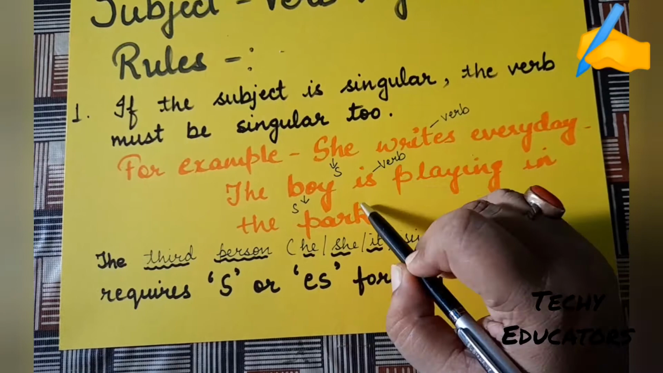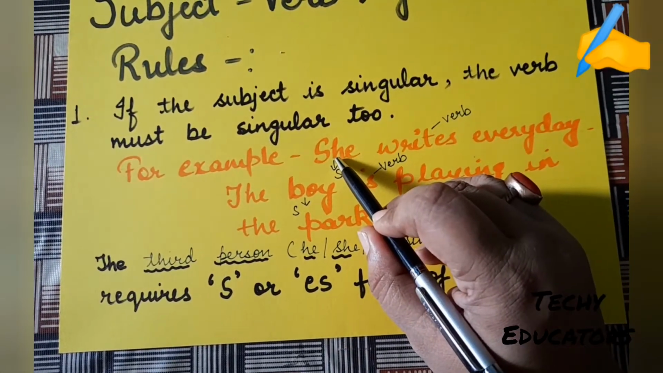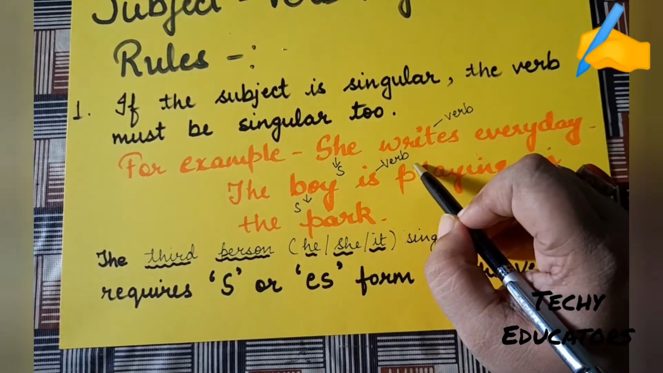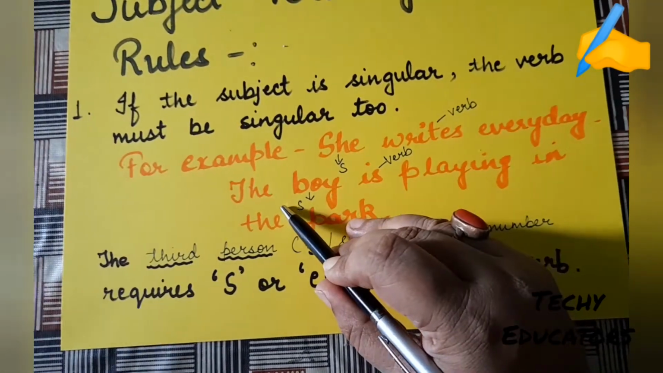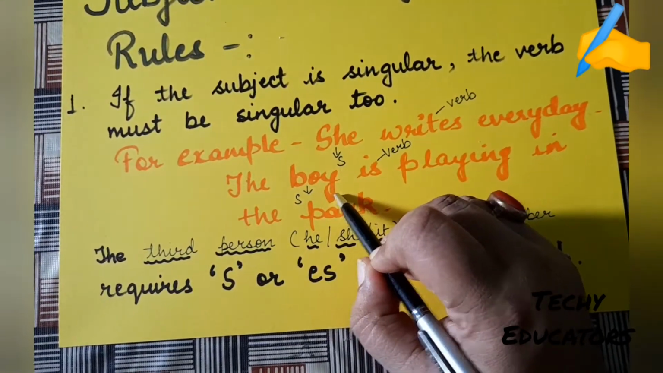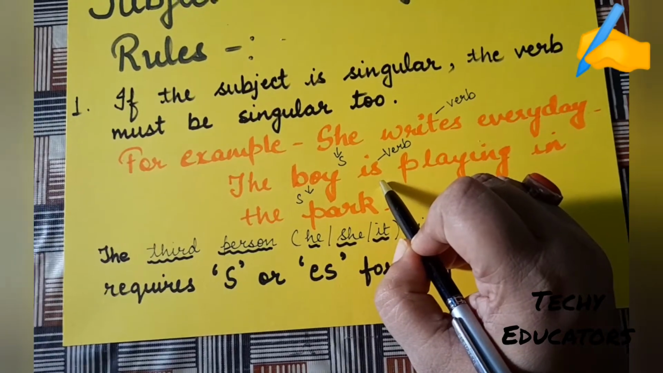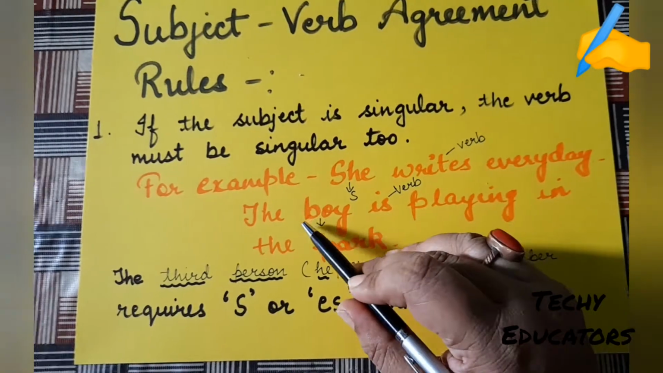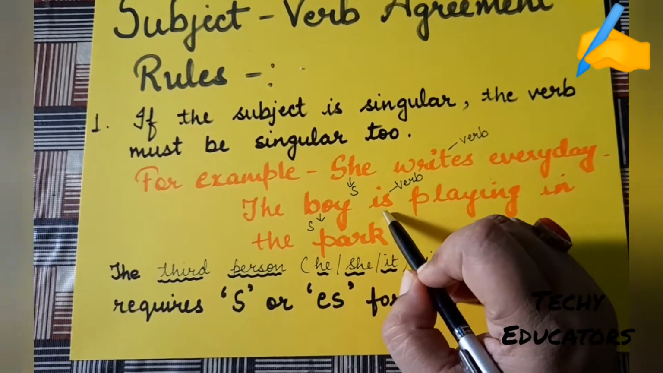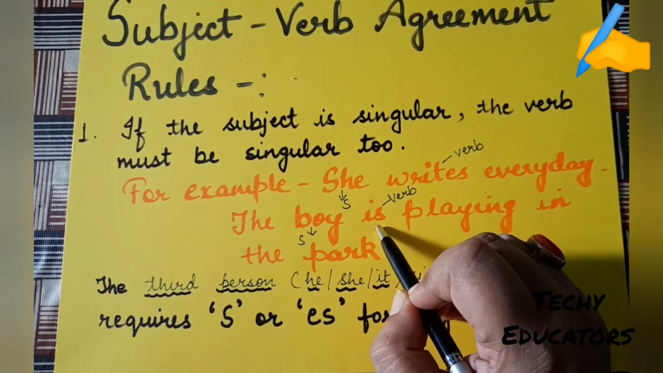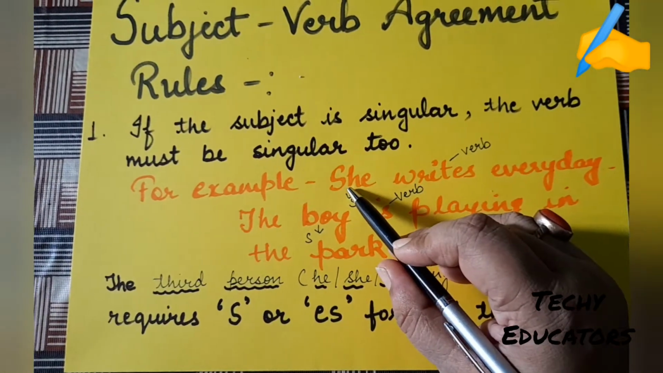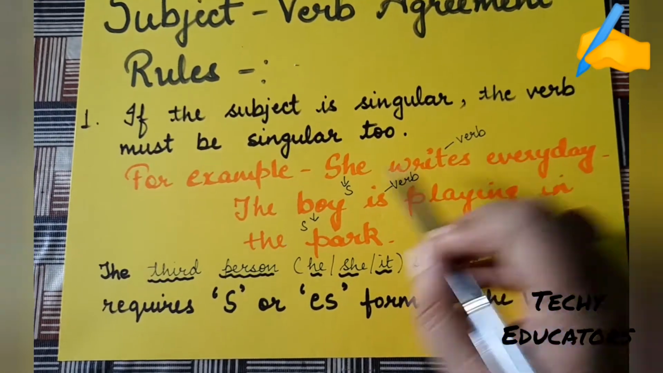Now in these two sentences, in the first sentence, she is the subject and writes is the verb used. In the second sentence, the boy is the subject and is is the verb used in the sentence. You can see the subject is singular and the verb which is used is also singular.